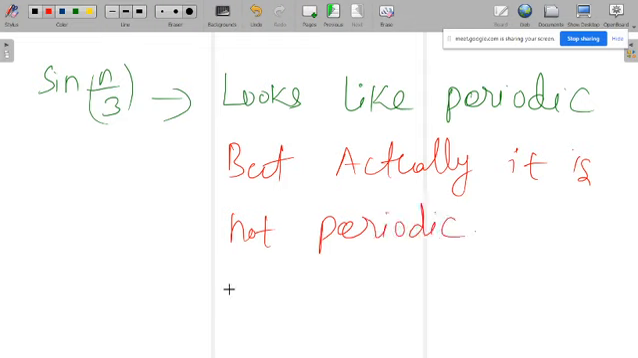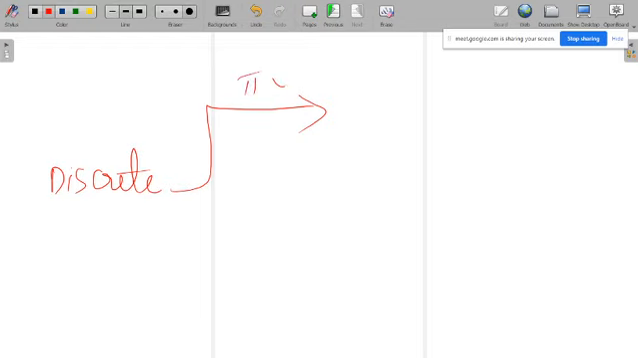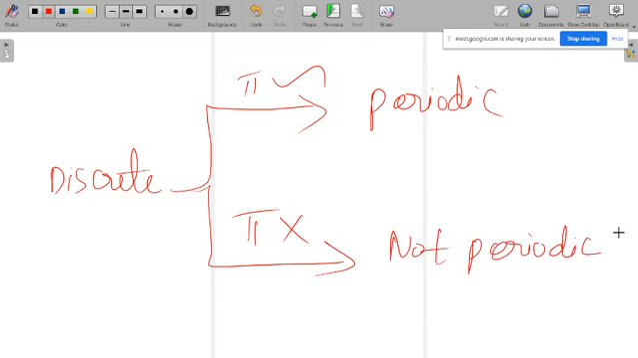So what is the final conclusion? When you have a discrete signal, if the signal consists of pi, then it is periodic. If it has no pi, then it is not periodic. That is the conclusion of this assignment. Anyway, we'll observe this when we solve the exercise problems related to periodic and aperiodic signals.